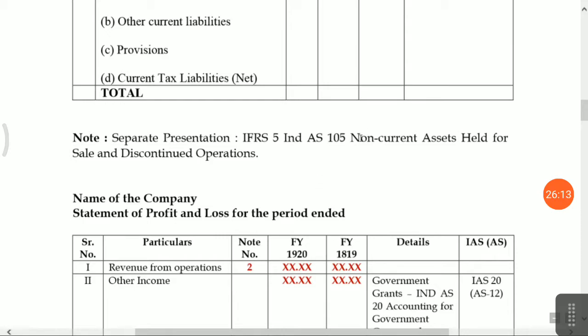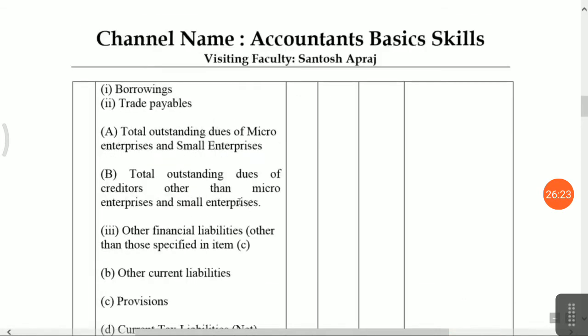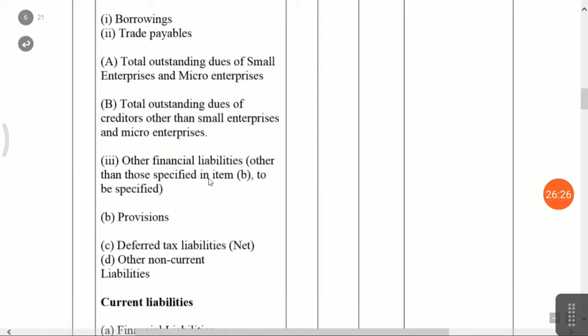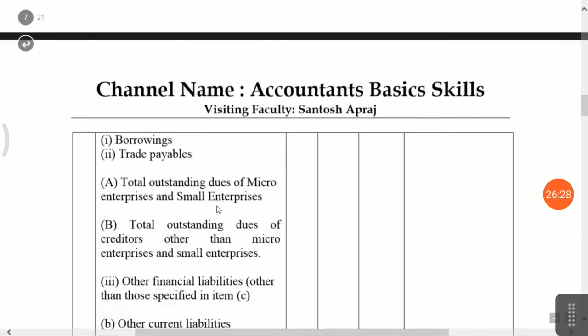Okay, if there is a non-current asset held for sale and discontinued operation, then you have to present it separately in your financial statement. If one of the units is discontinued from the business operation, then you have to separately present non-current assets held for sale in your financial statement.